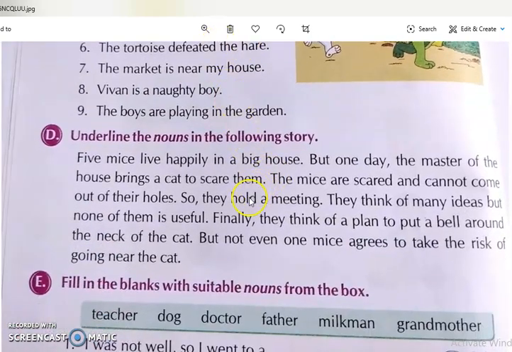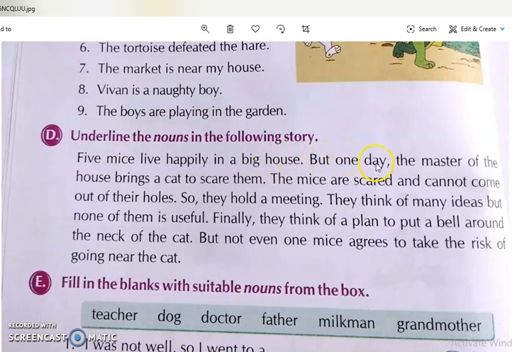Afterward, next exercise, underline the nouns in the following story. 5 mice live happily in a big house. So 5 mice. Mice are animals. You have to underline this. Live happily in a big house. House is also a noun. So you have to underline the house.